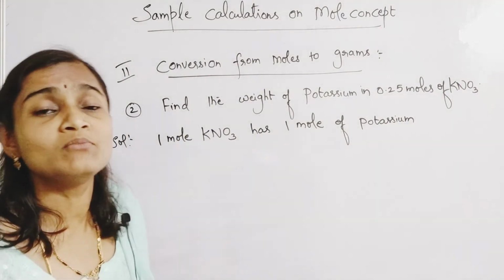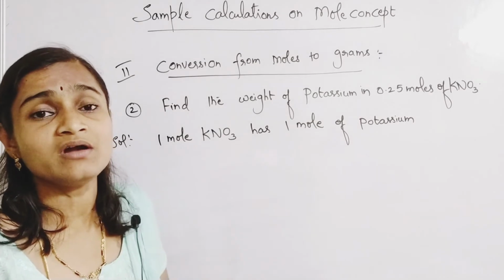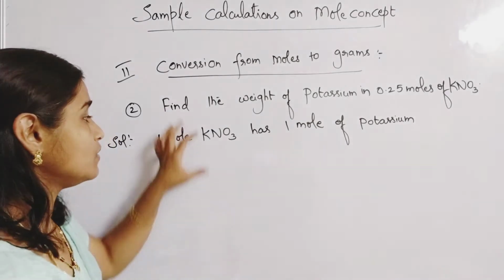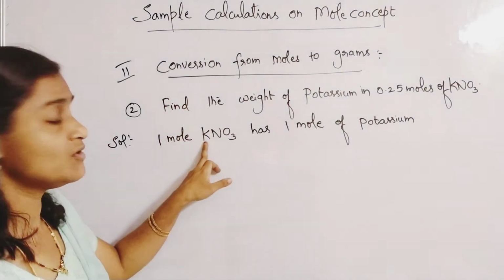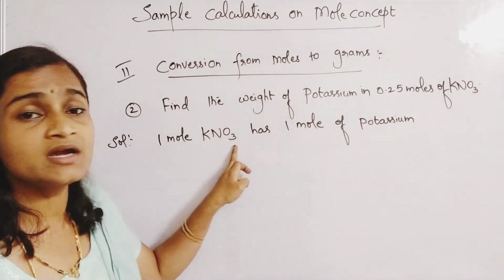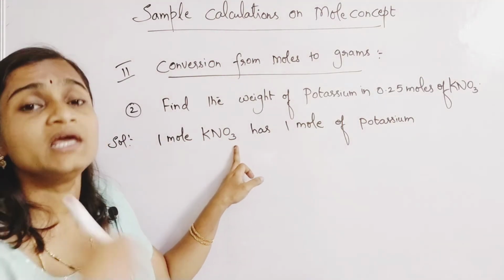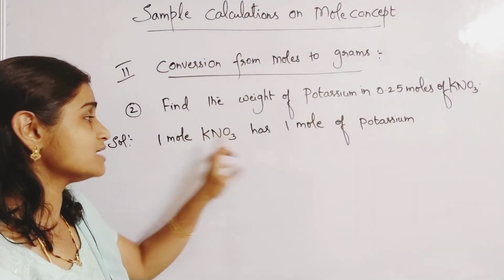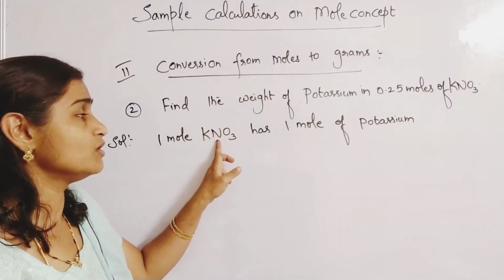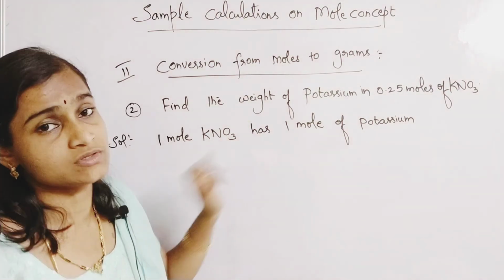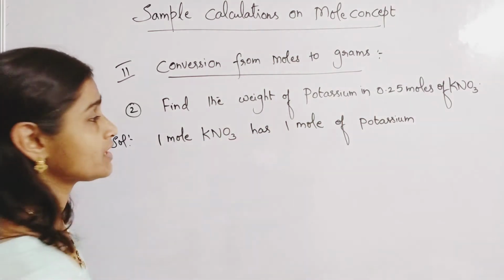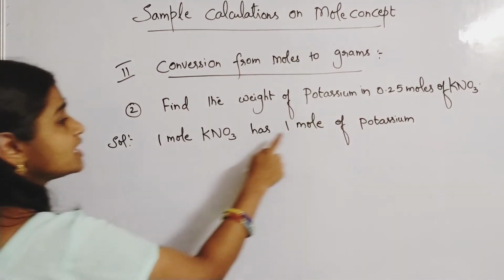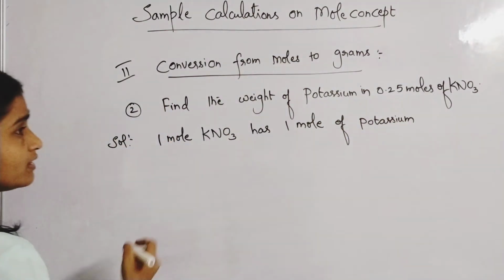In terms of moles, 1 mole of KNO3 has 1 mole of potassium, 1 mole of nitrogen and 3 moles of oxygen. Like that you will write.